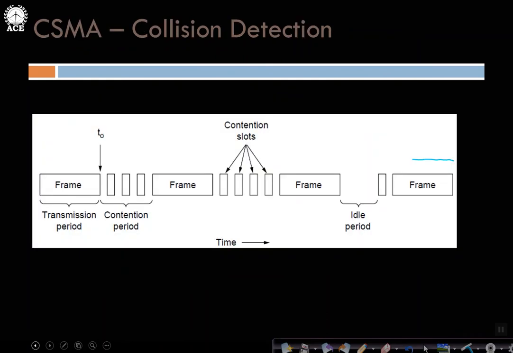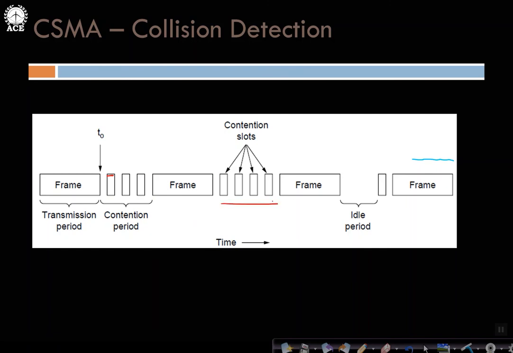So this is the conceptual model which I mentioned. It's a successful frame transmission. Now here there was a contention. At time t naught, at the end of this, there was a transmission, so we were able to transmit this much of the frame. Then we detected the collision and immediately terminated. Then again there was a contention and immediate termination. Again a contention and termination. And then again a successful frame transmission.